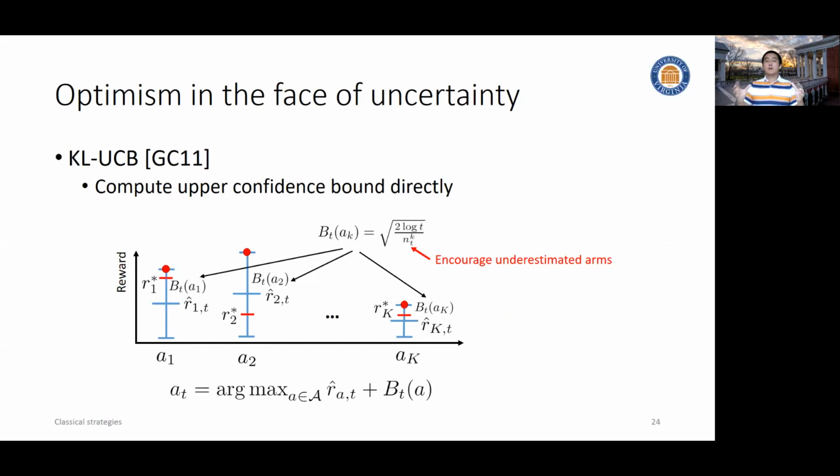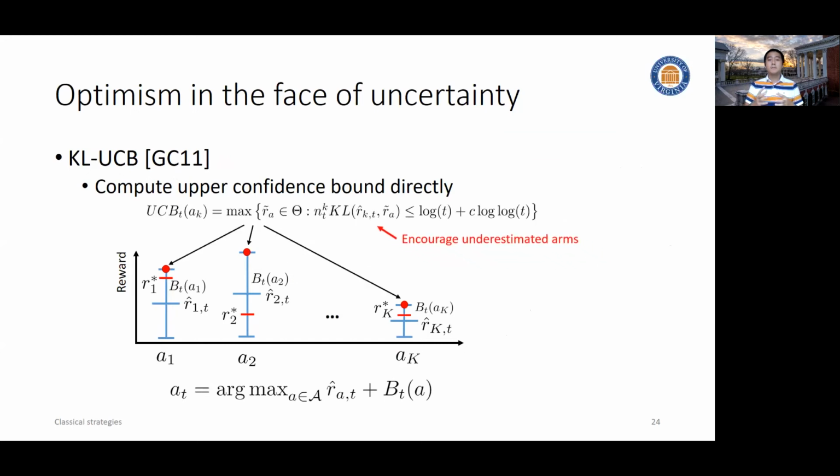Based on this discussion of UCB type algorithms, hopefully you got this concept. We need to consider not only the mean estimation, but also the variance, so we can construct the confidence interval. Then you might naturally ask, can we directly compute the confidence interval? Or can we directly compute the upper confidence bound? And the answer is yes. Under this notion of KL divergence, we can explicitly compute the upper confidence bound. And then with this computed upper confidence bound, we can directly take the actions explicitly.